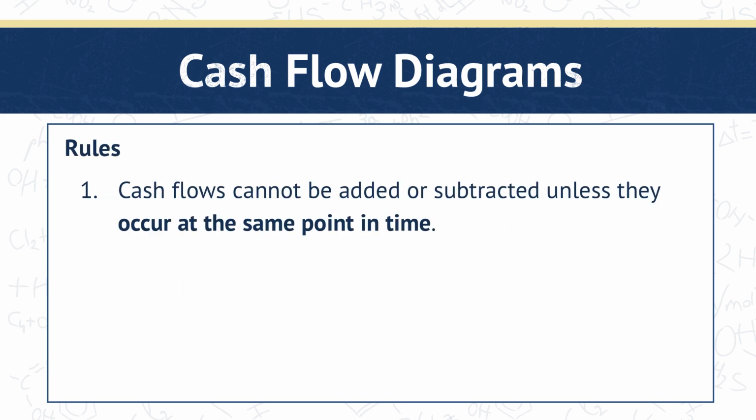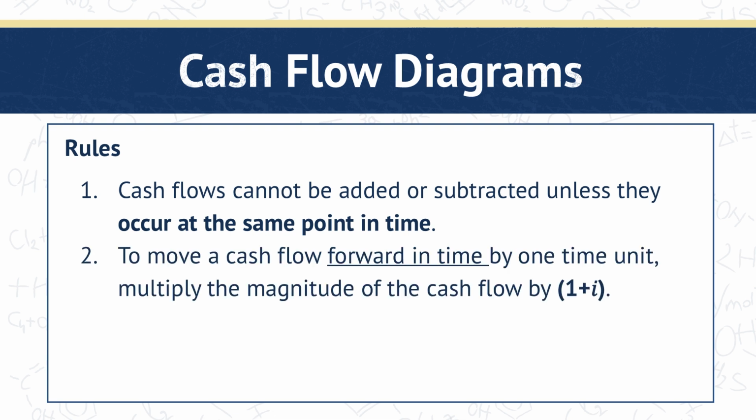When solving cash flow diagrams, certain rules must be followed to properly account for the time value of money and ensure accurate calculations. The first is that cash flows cannot be added or subtracted unless they occur at the same time. Cash flows represent money at different points in time, and due to the time value of money, a dollar today is not equivalent to a dollar in the future. You should always remember that. To accurately analyze cash flows, they must first be adjusted to the same time point, either present or future, before any addition or subtraction. We'll see this represented in the coming problems.